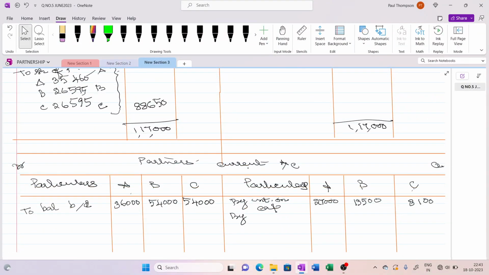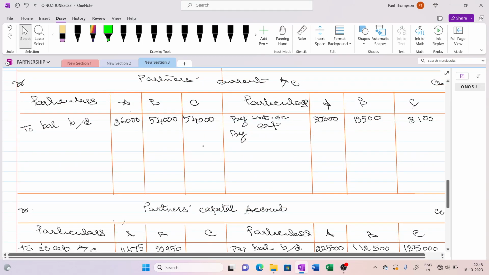I am writing here the revaluation profit, revaluation account. We are going to give 13,500 to A, 10,125 to B, and 10,125 to C. Already we have worked out.